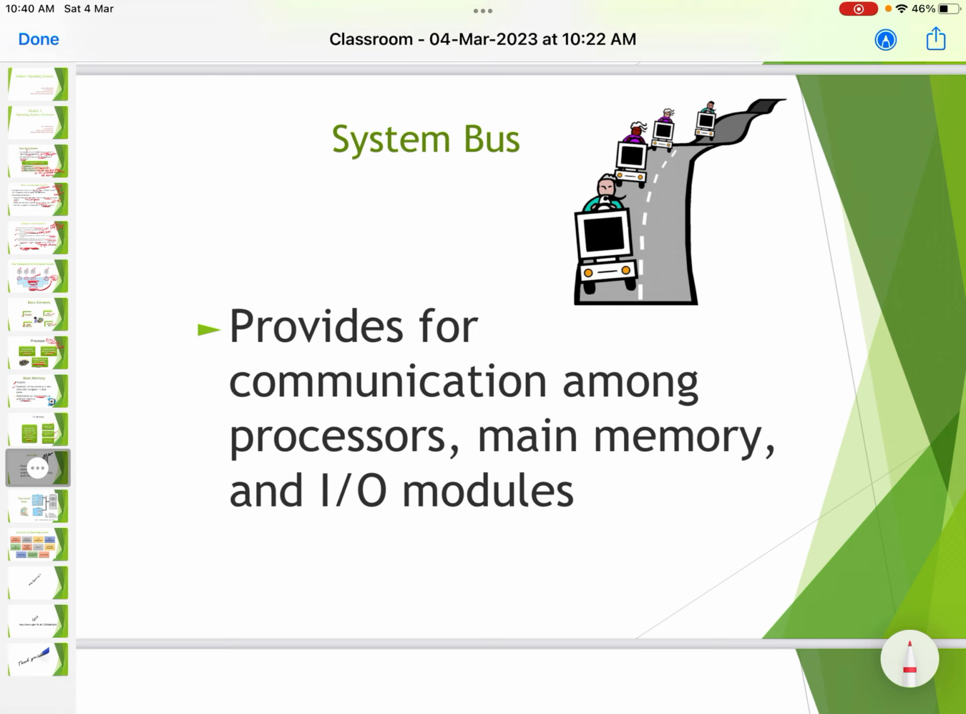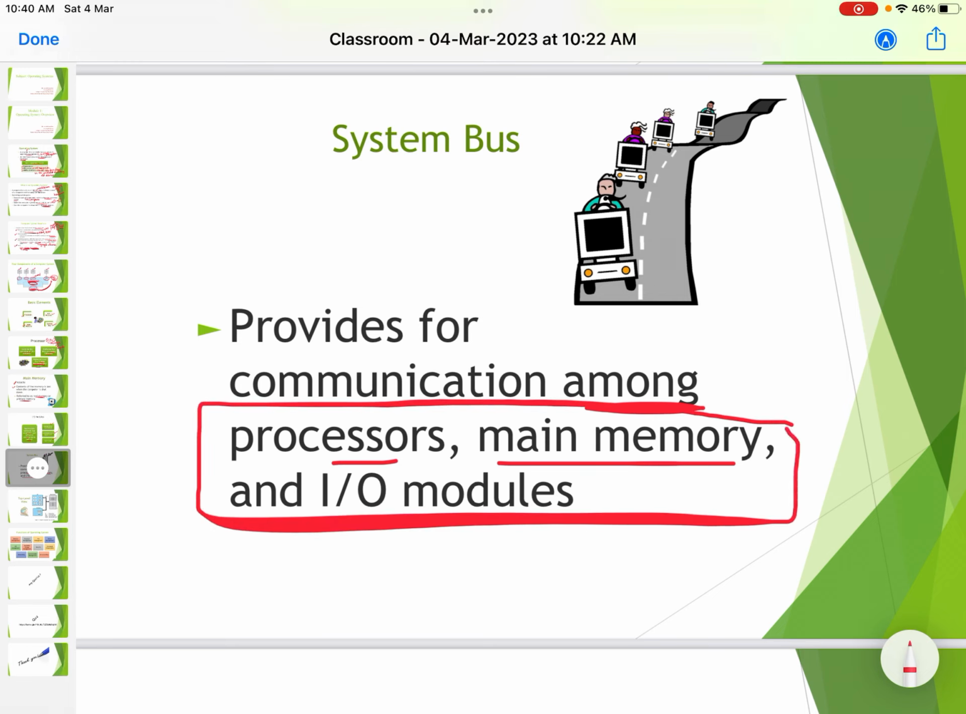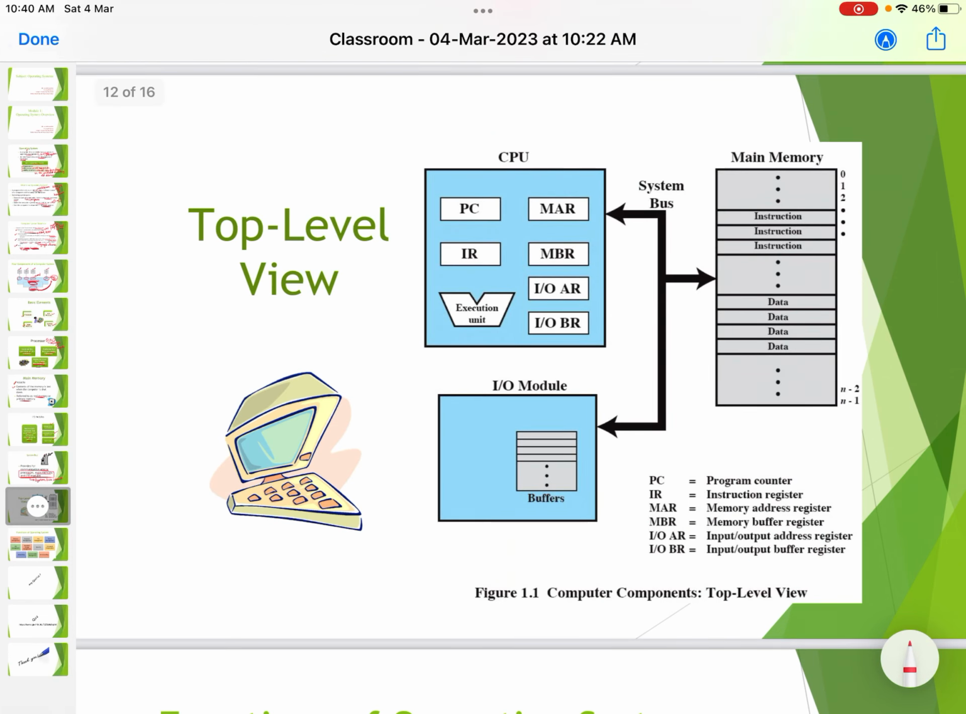System bus provides for communication among the processor, the main memory and the IO modules. So who connects all these three things? It is nothing but the system bus which connects the main memory, the IO modules and the processor. Top level view. So you have a CPU, you have IO modules, you have the main memory, and this is all connected by the system bus.